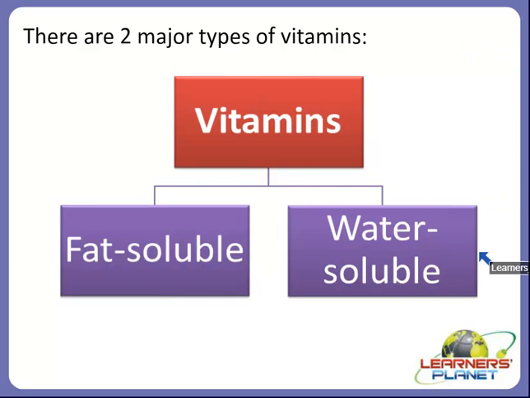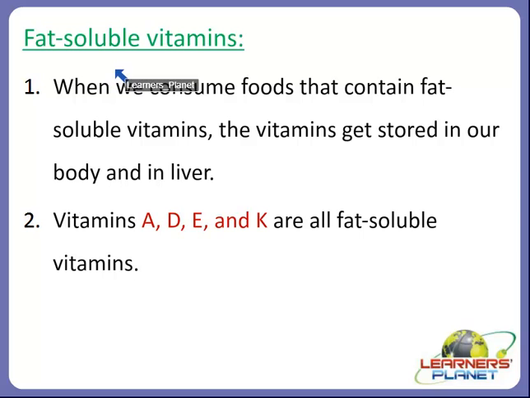So let's study about them in some detail. Yes, first is the fat soluble vitamins. So students, what are actually fat soluble vitamins? Yes, when we consume foods that contain fat soluble vitamins, that means the vitamins get stored in our body, specifically in an organ called the liver.